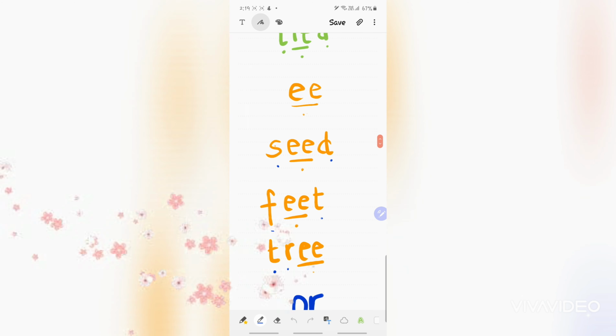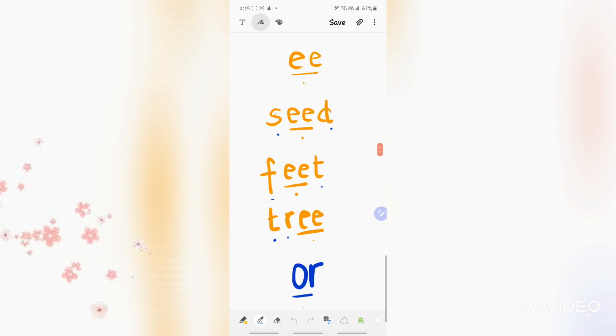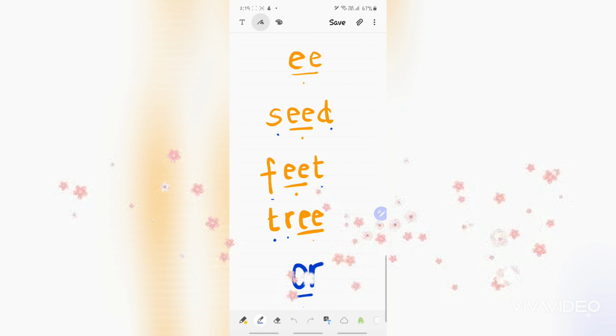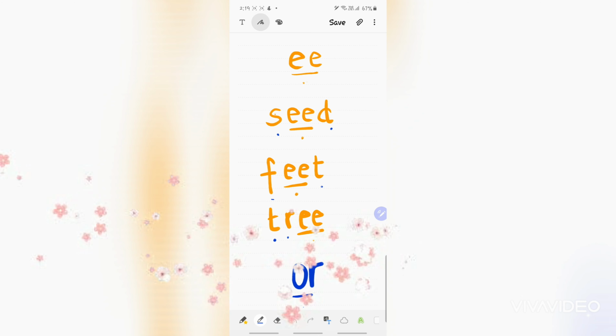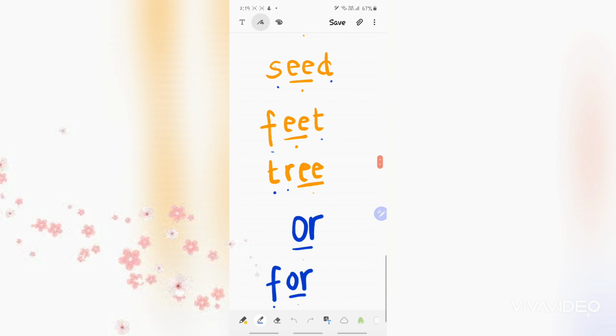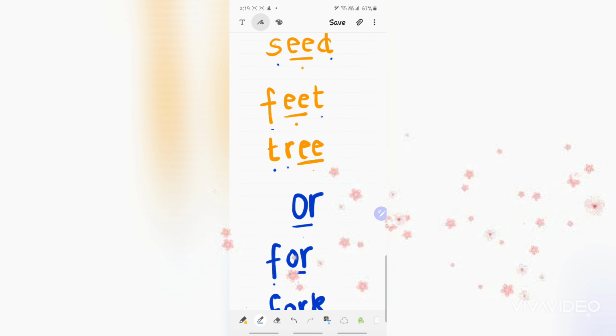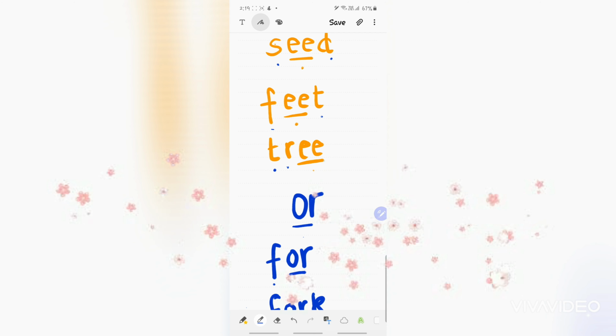Okay, and the next one is E. That's a long E. So when you have these two E's together, you call it as E. So a few of the words having E sound are S-E-E-D, seed. Okay, next one. F-E-E-T, feet. T-R-E-E, tree.